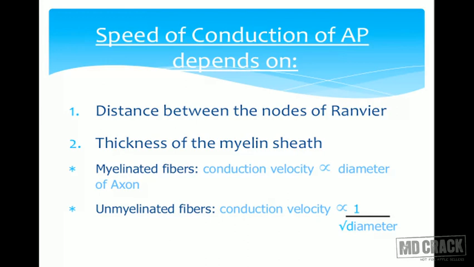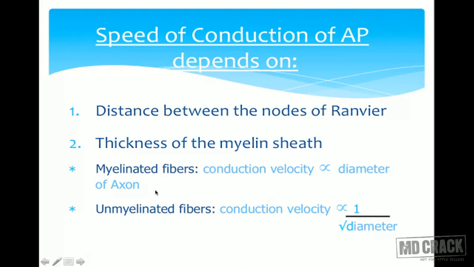So the speed of conduction of the action potential depends on what? What are the factors? As you can see here, it will depend upon the distance between the nodes of Ranvier. If the distance is more, the circular current can go farther. It can jump longer, and because of that, the velocity of conduction can increase. Even the thickness of the myelin sheath, the thicker it is, the better the insulation, and because of that, the better will be the conduction, right?